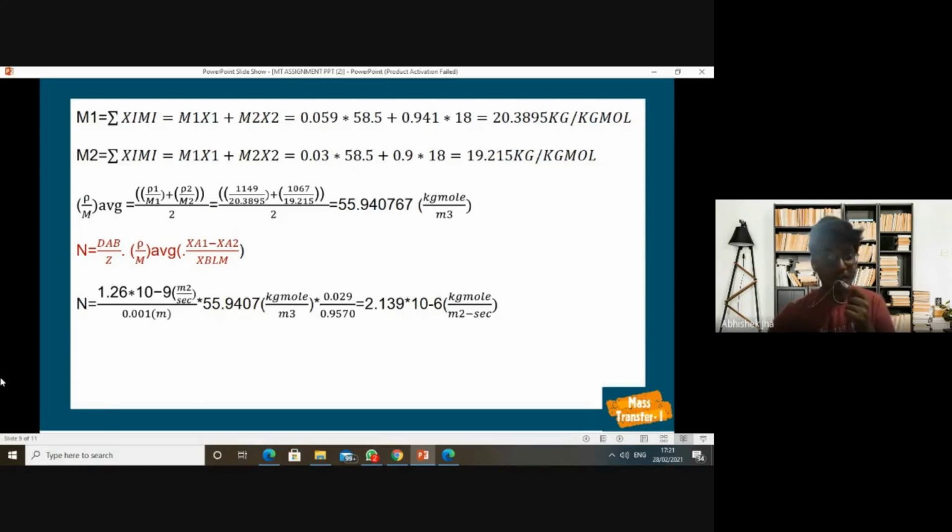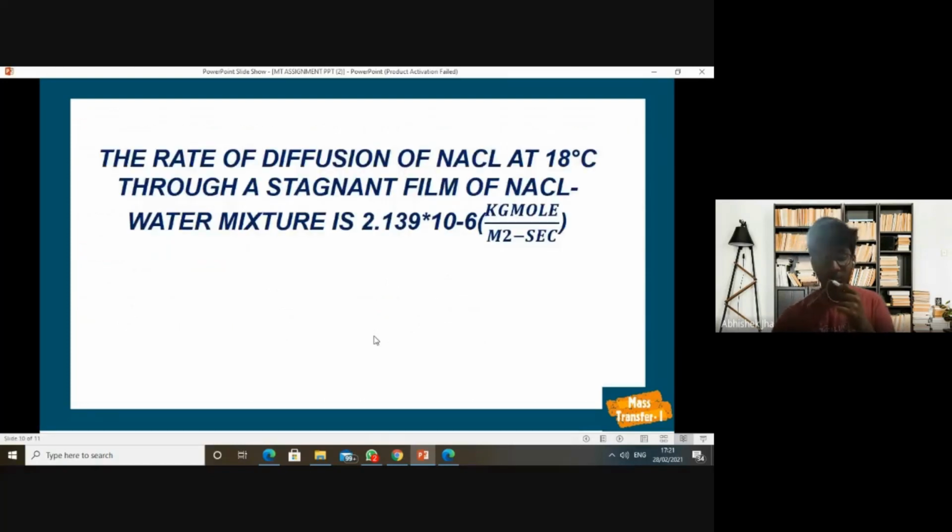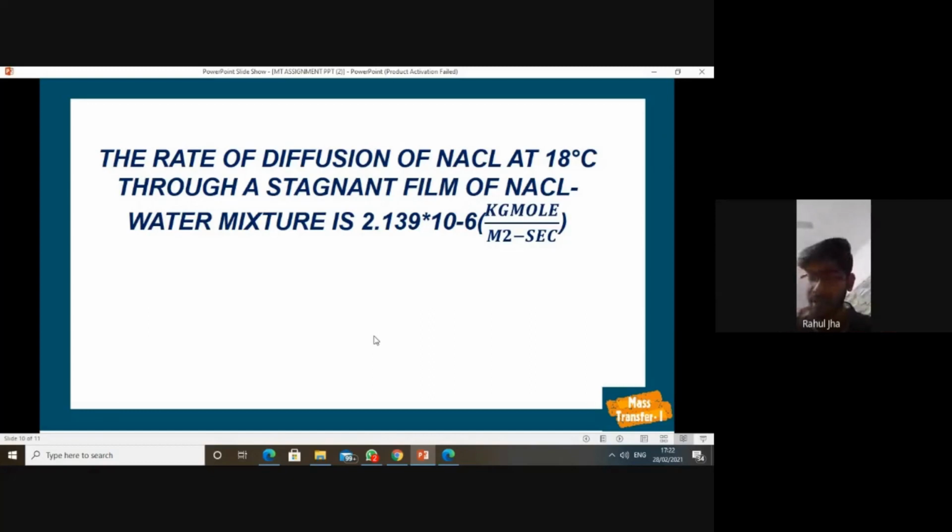So by putting the values of all the terms which are given in the above formula, we obtain the value of total flux as 2.139 into 10 power minus 6 kg mole per meter square second. Now over to you, Rahul, to give the conclusion. So we can come to the conclusion that the rate of diffusion of NaCl at 18 degrees Celsius through a stagnant film of NaCl water mixture is 2.139 into 10 power minus 6 kilogram mole per meter square second.